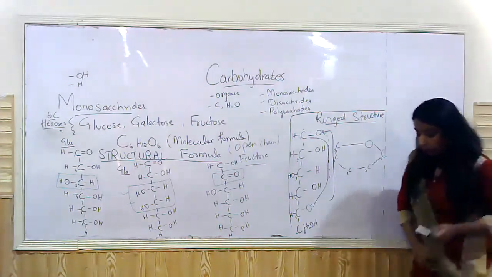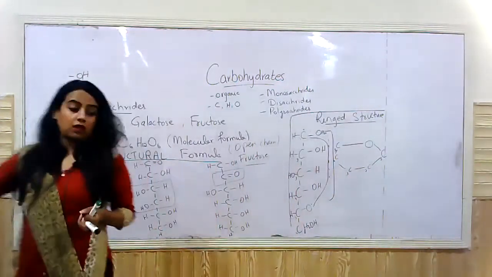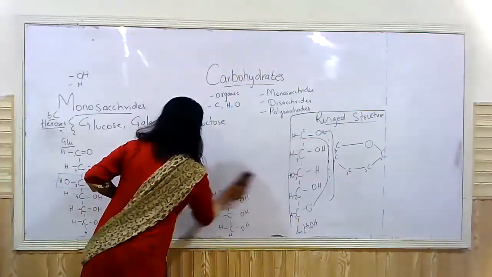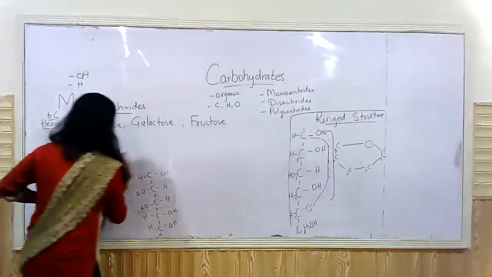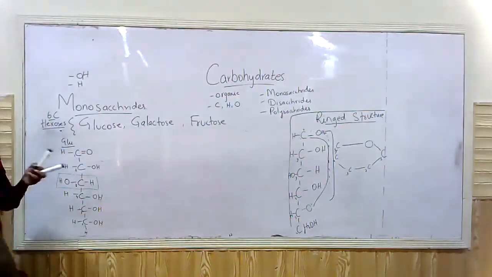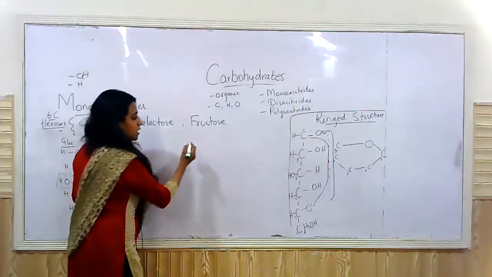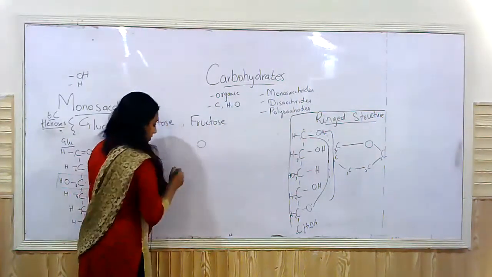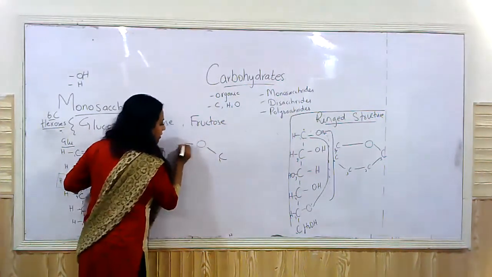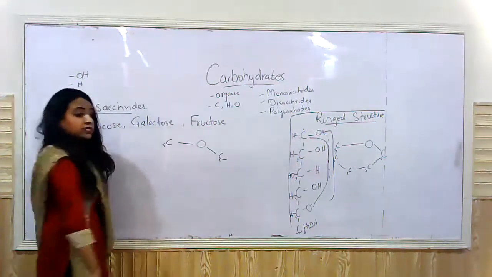I'll draw it there more clearly. So I'm drawing that structure here. This is that oxygen, right? Forming a bond with carbon number 1 and carbon number 5 simultaneously.